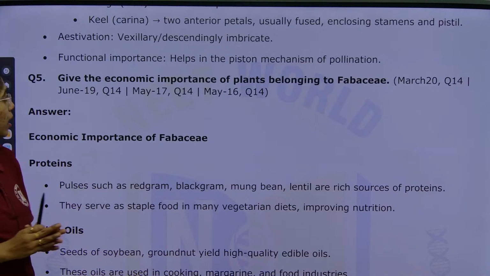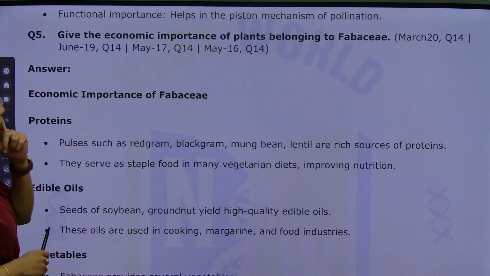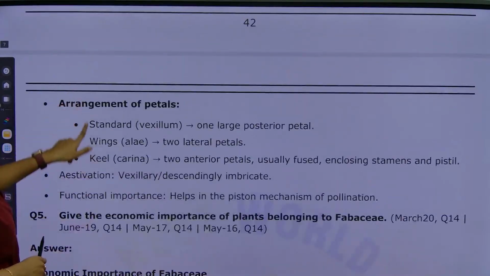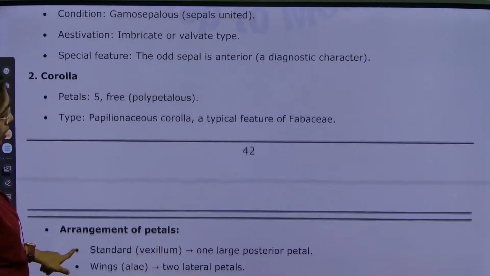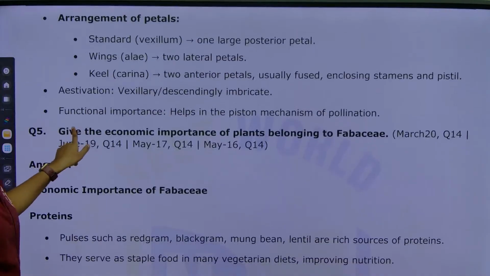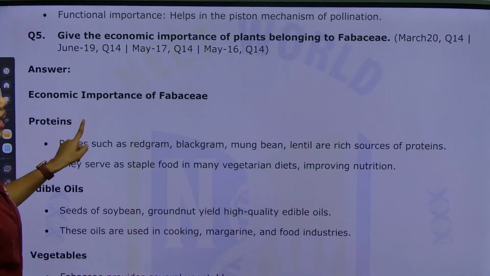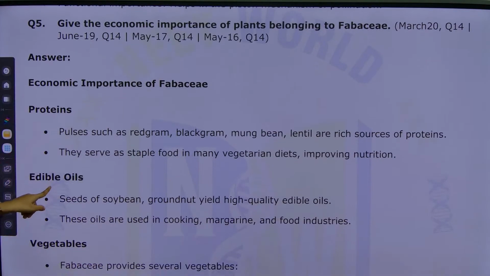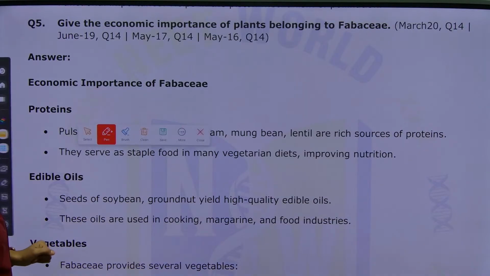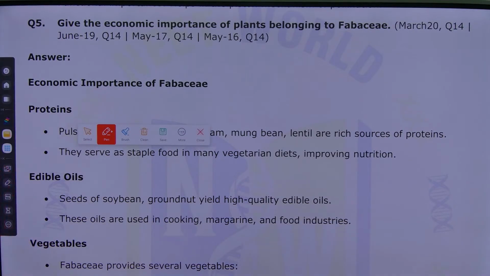And then you see economic importance of Fabaceae. So, clear, right? The arrangement of calyx and corolla, clearly explain with a diagram, 5 points each is enough. But your answer should be accurate, that is important. It should be clear and accurate. Give the economic importance of plants belonging to Fabaceae.